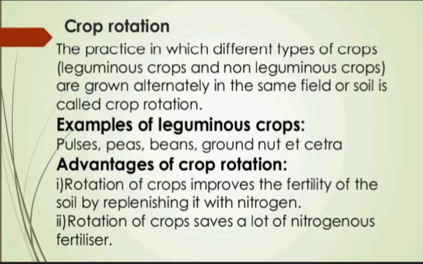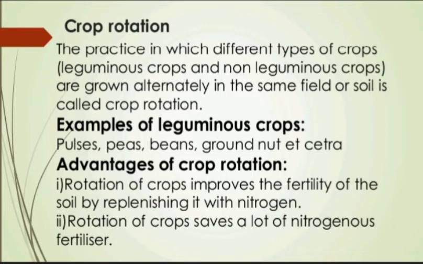And next, when the leguminous crop like pulses or groundnut is grown in the same field, then the leguminous crop with its nitrogen fixing bacteria enriches the soil with nitrogen compounds and increases its